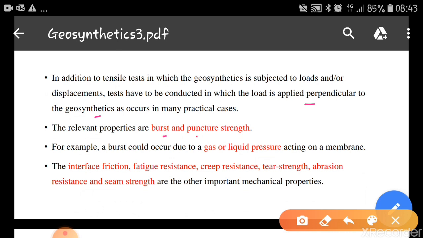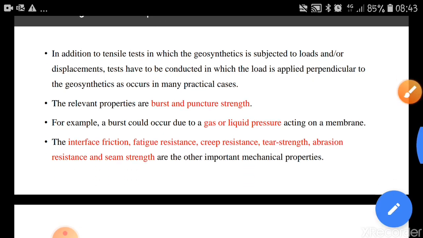The relevant properties which we have to study are burst and puncture strength. Okay, we have to see whether the geosynthetic is going to burst for sustained loadings or it's going to become punctured. A burst could occur due to gas or liquid pressure acting on a membrane. The interface friction, fatigue resistance, creep resistance, tear strength, abrasion resistance, and seam strength are the other important mechanical properties which we have to consider.